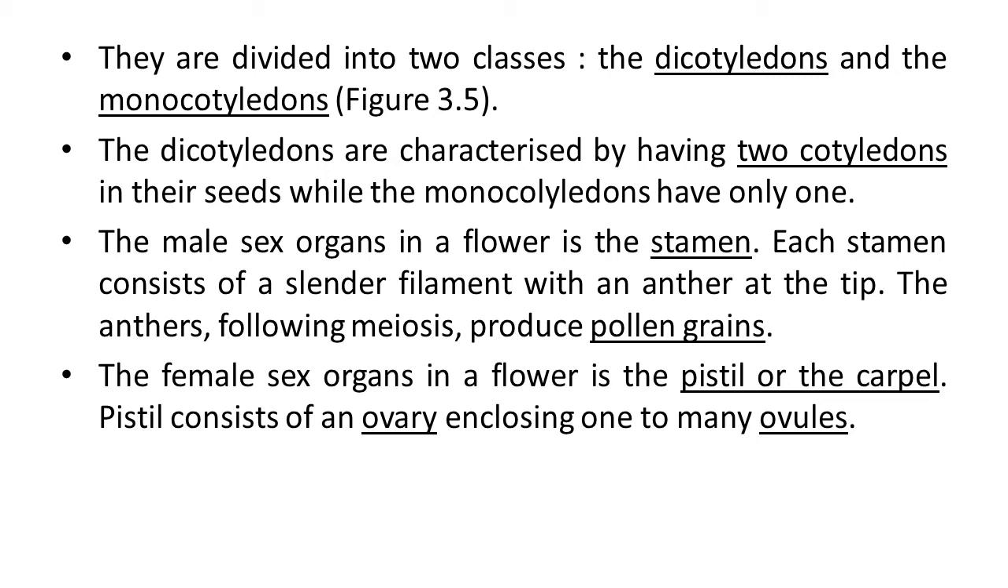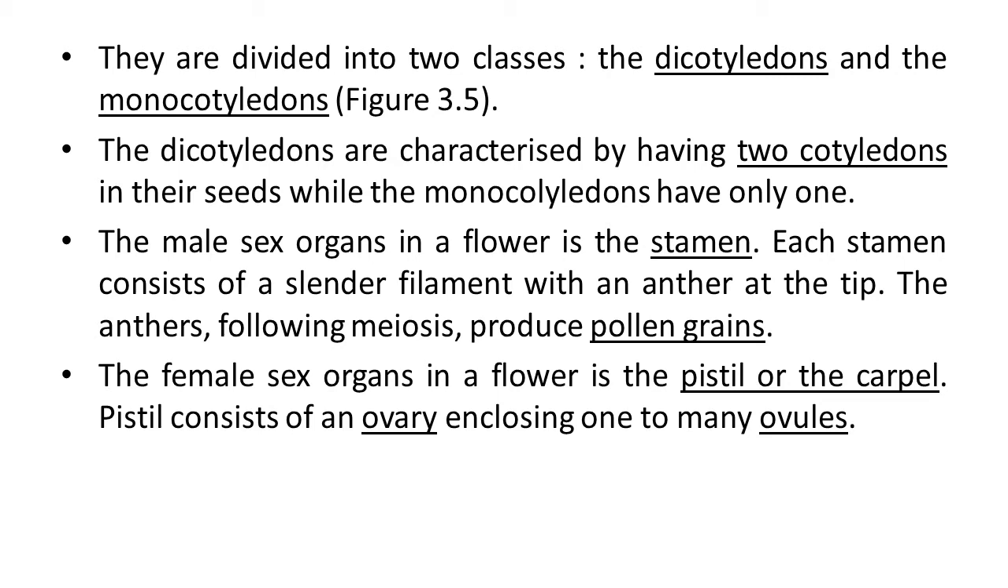They are having a well developed or typical flower structure. Here the male sex organ in the flower is the stamen. Each stamen consists of a slender filament with an anther at the tip. So the typical stamen structure is having anther, connective and filament, that you know very well. The anthers, following meiosis, produce pollen grains.